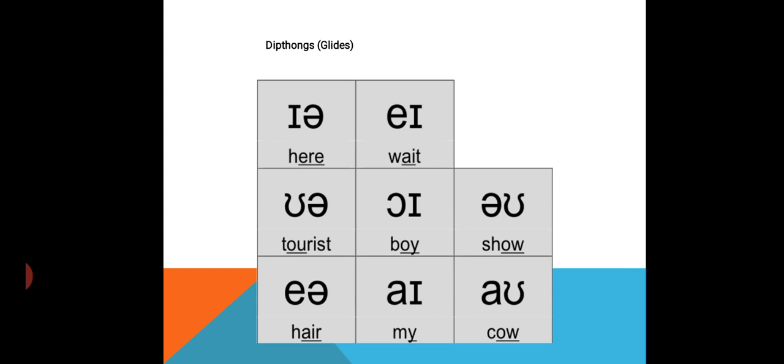Then we have air, as in the word hair, air, chair, mare, fair, like that.